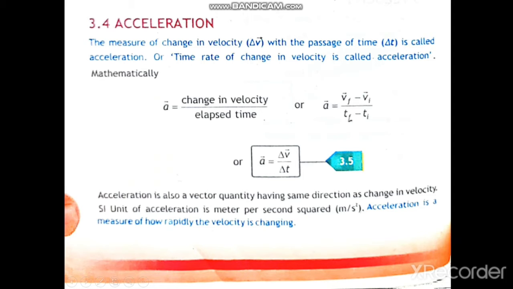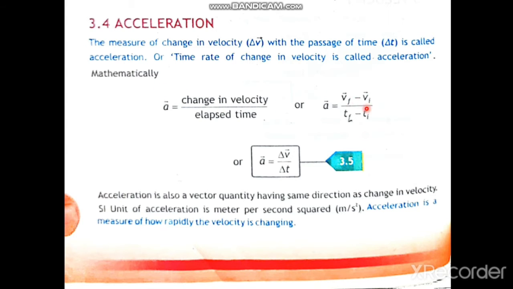What is acceleration? Acceleration is basically the change in velocity divided by the time taken, or elapsed time. So the measure of change in velocity with the passage of time is called acceleration, or we say that the rate of change of displacement per second per second. Displacement per second per second is acceleration, or the time rate of change of velocity is called acceleration.